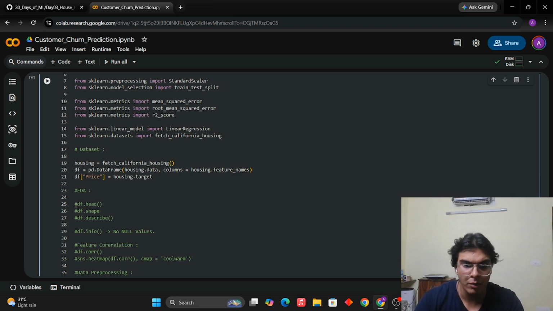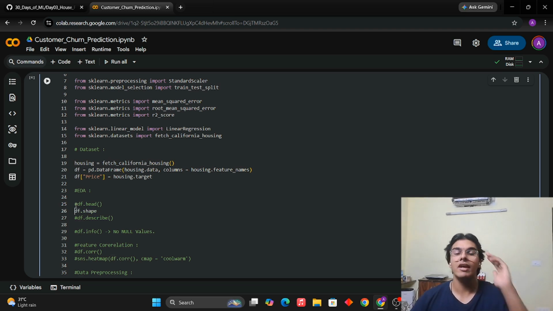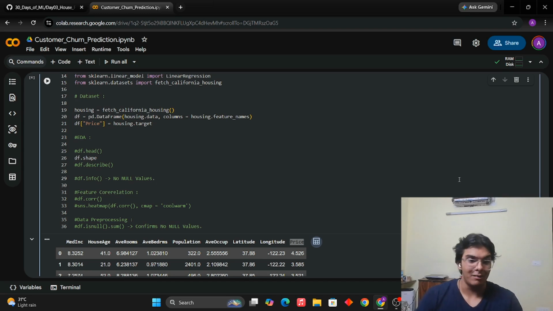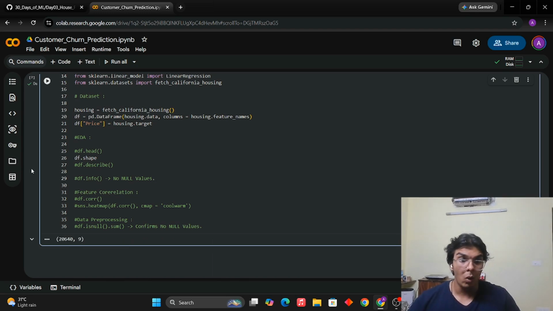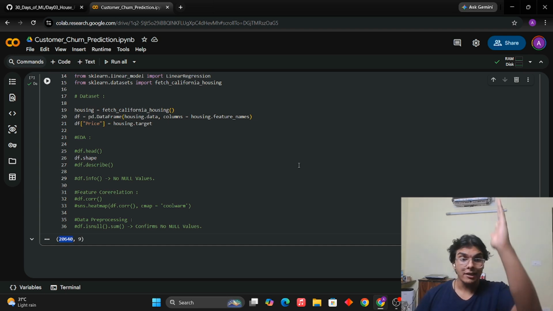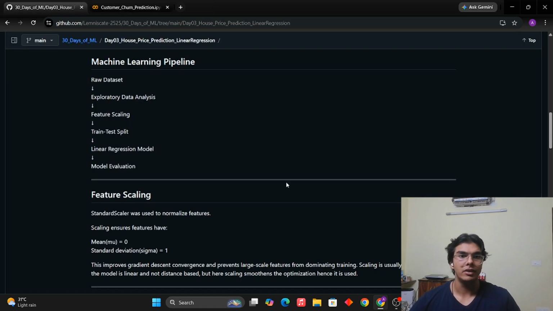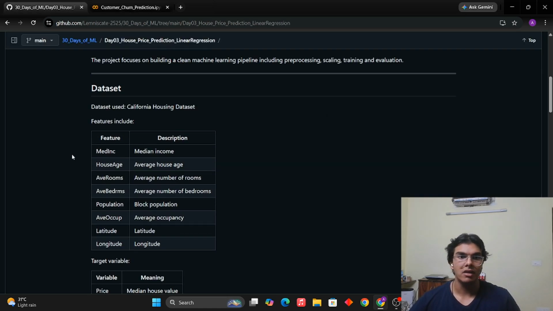Very basic step. Now we move on to get the shape of the data, which means X comma Y. How many samples are there? How many features are there? Bit typical, boring stuff. Oh, massive. So this data has 20,640 samples, which means 20,640 rows, and only nine features, which means these ones, median income, house age, these are nine in number.